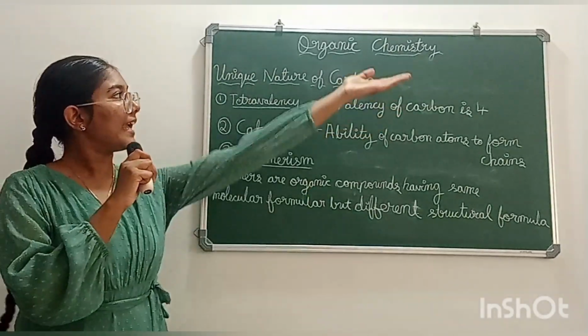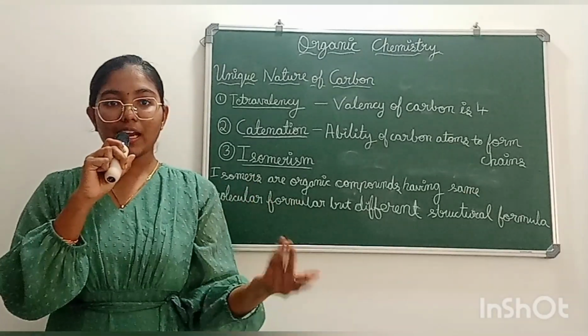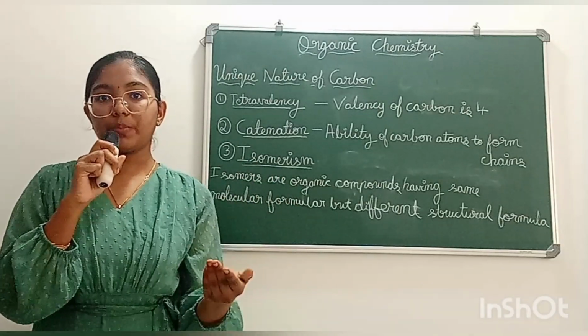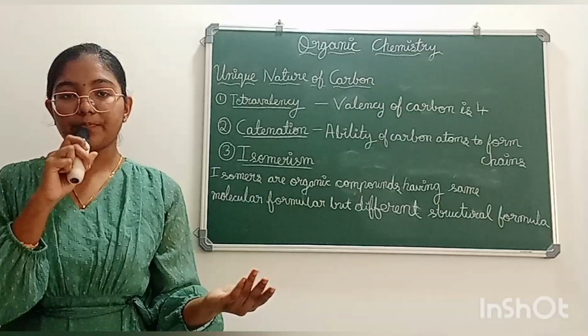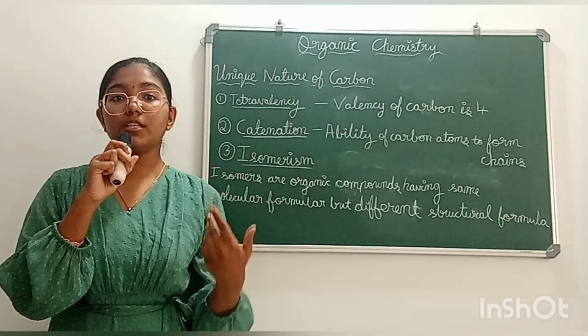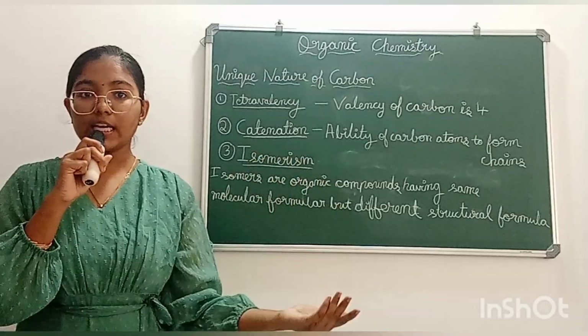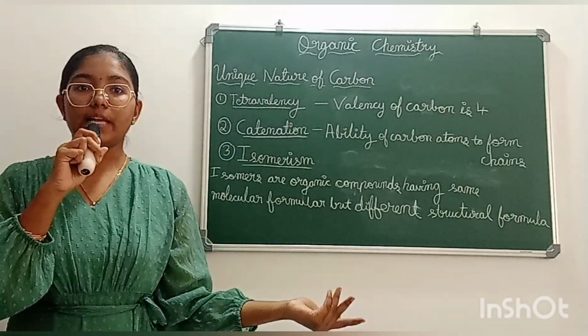The topic for today is organic chemistry. So what is organic chemistry? Organic chemistry is a branch of science which deals with carbon compounds except oxides, carbonates and carbides. So why is carbon so special that there is a separate branch of chemistry for the study of its compounds? Why is carbon so unique among all elements?